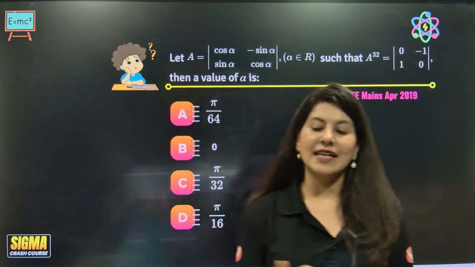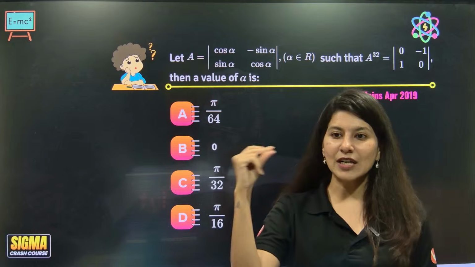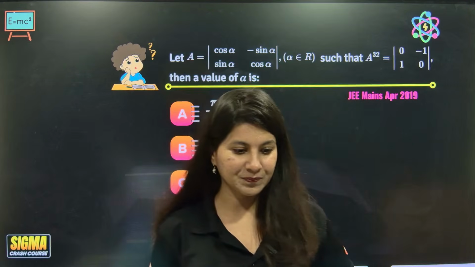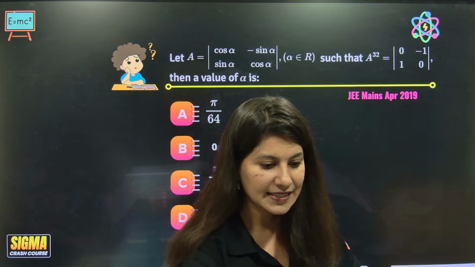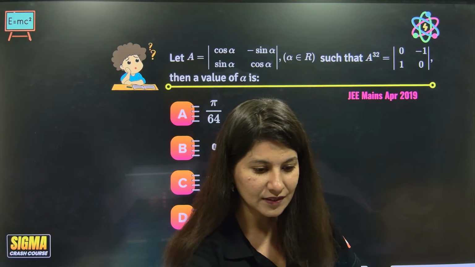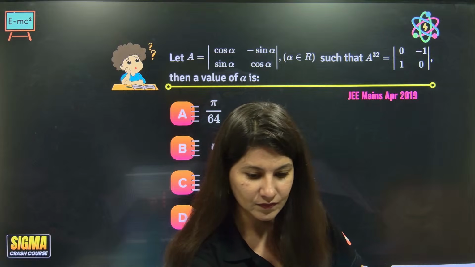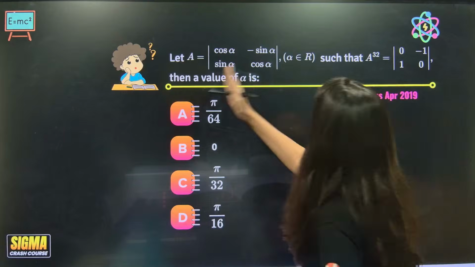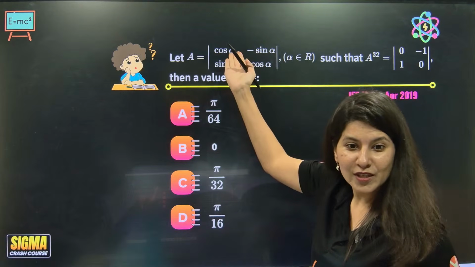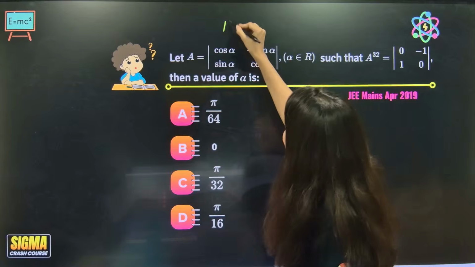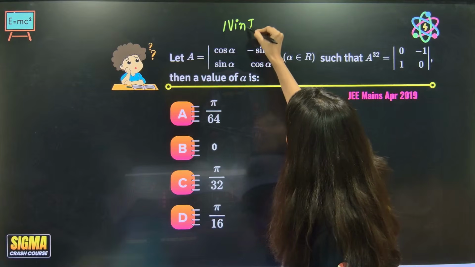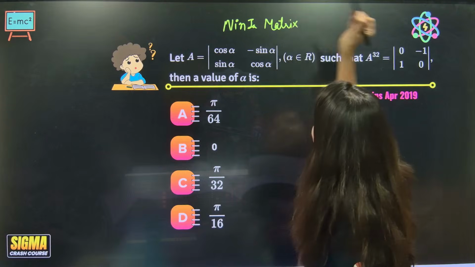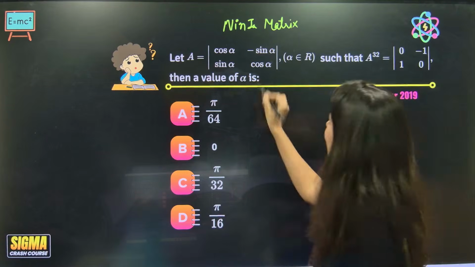Less than 10 seconds with the ninja technique. Who can do that? Ready, ready, ready. Yes, ma'am. A is given. Ma'am, this is that ninja matrix. Ninja matrix spotted. Magic matrix. A power 32 they are talking about, ma'am.